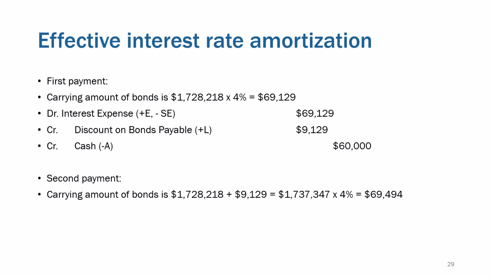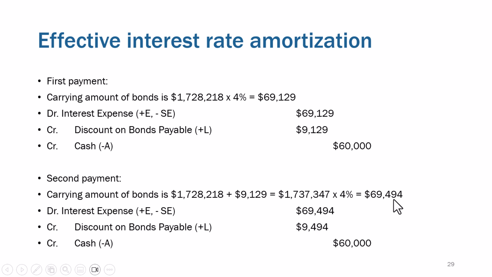The second payment, the carrying amount of the bond is the original 1.7 million, but now we've ended up increasing this liability, and that should actually be indented to be an increase to the liability of 9,100, so that the actual carrying amount of the bond gets a little bit bigger. Times 4% is 69,494. That's our new interest expense.